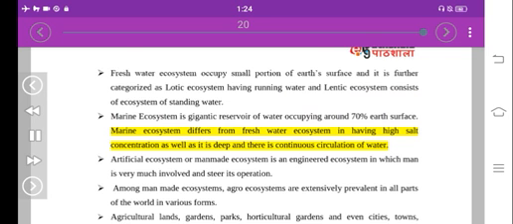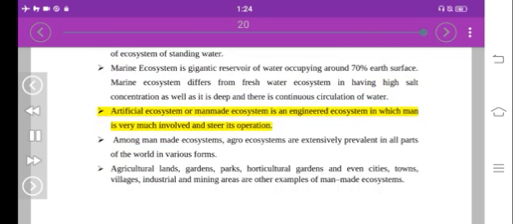Artificial ecosystem or man-made ecosystem is an engineered ecosystem in which man is very much involved and steer its operation. Among man-made ecosystems, agro-ecosystems are extensively prevalent in all parts of the world in various forms. Agricultural lands, gardens, parks, horticultural gardens and even cities, towns, villages, industrial and mining areas are other examples of man-made ecosystems.